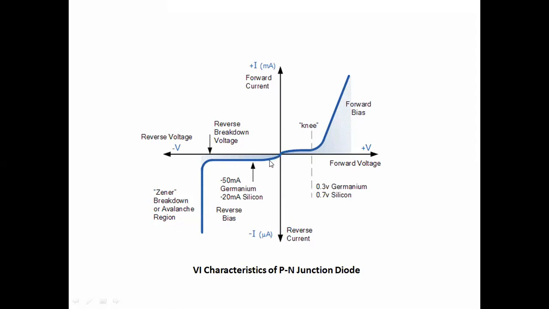So a small amount of current will flow. That is minus 50 for germanium and minus 20 for silicon. I think this is not correct, it is microamperes, not milliamperes. Okay, so this is in microamperes, and that small amount of current will flow.